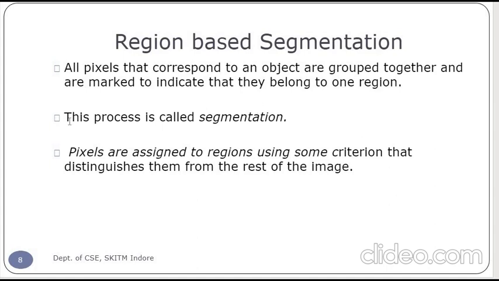This process is called segmentation. Particularly, the pixels which have the same property, the same characteristics, are marked as the same region. The pixels are assigned to regions using some criteria that distinguish them from the rest of the image.